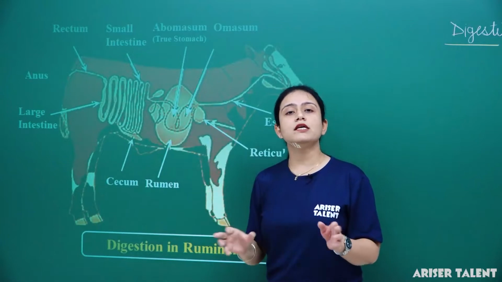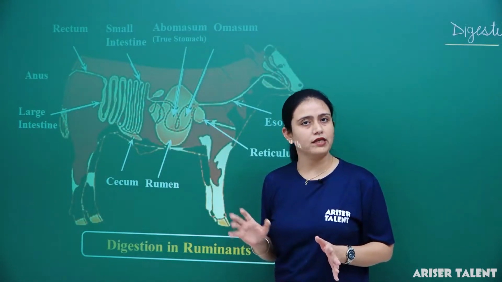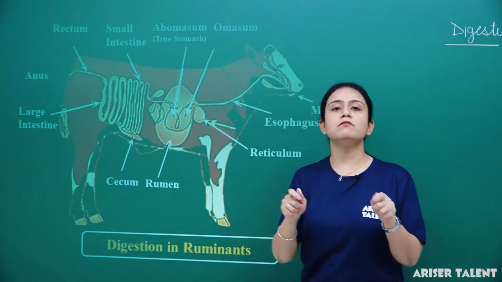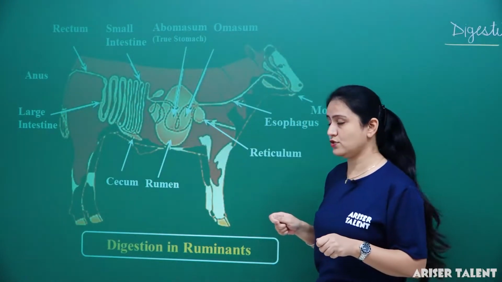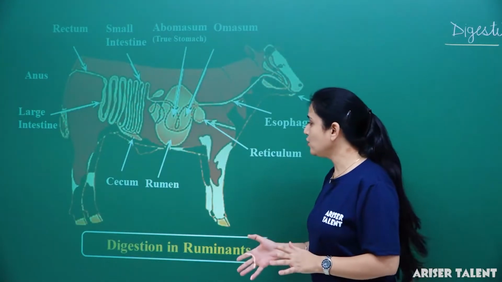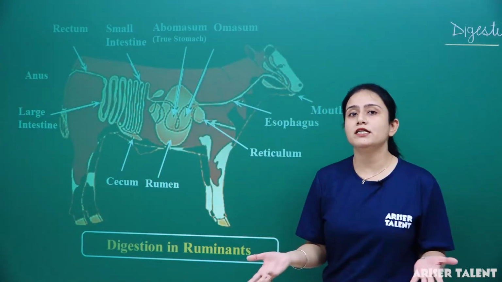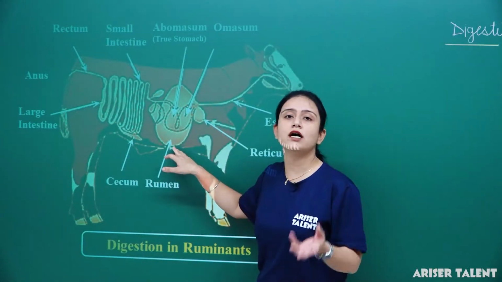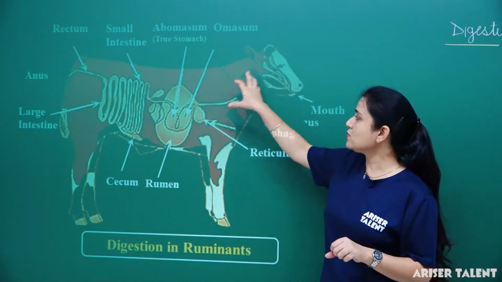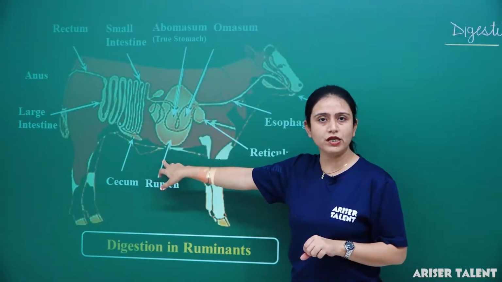Rumen is the largest part of the stomach in ruminants. In the rumen, some symbiotic bacteria, symbiotic microorganisms, are present. They release the cellulase enzyme, which digests cellulose. Clear? Now what happens, students? When they swallow the food, it goes directly into the rumen.